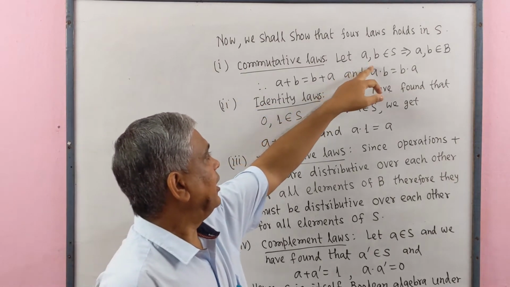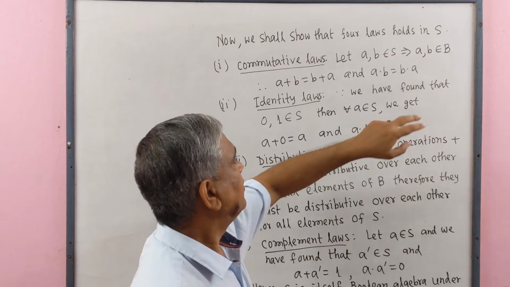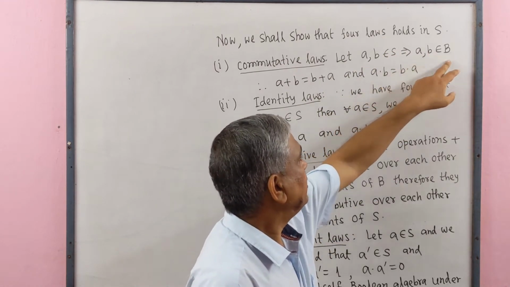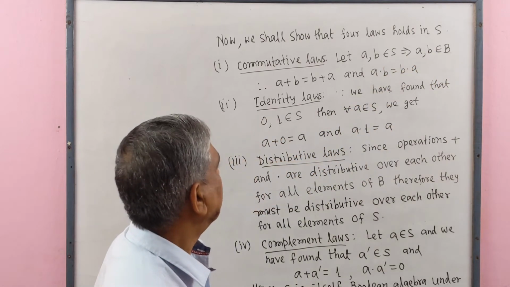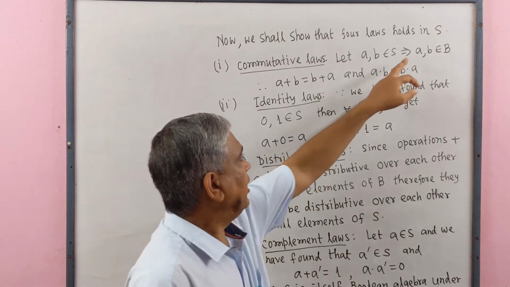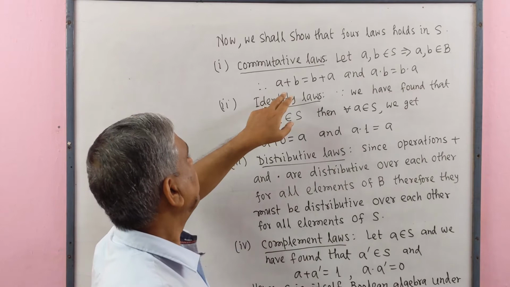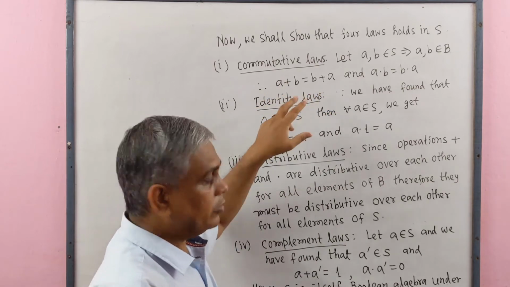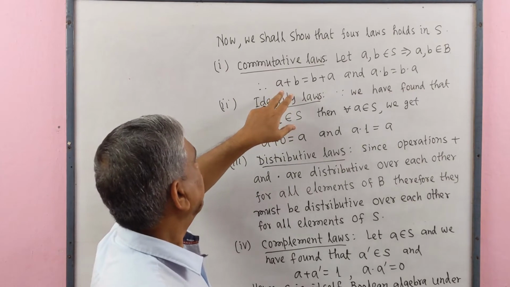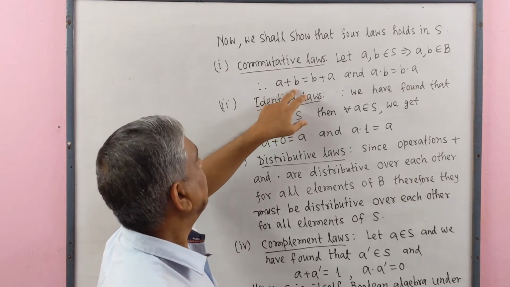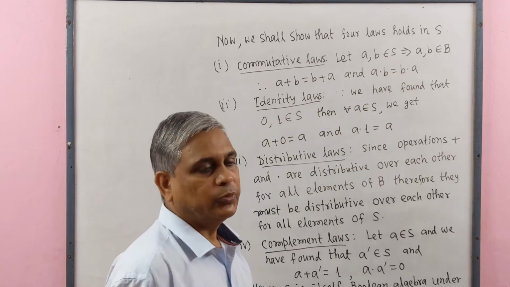Let A, B belong to S, implies that A, B belong to B, since S is a subset of B. And if A, B belong to capital B, therefore capital B holds the commutative laws. Hence A plus B equals B plus A and A dot B equals B dot A.